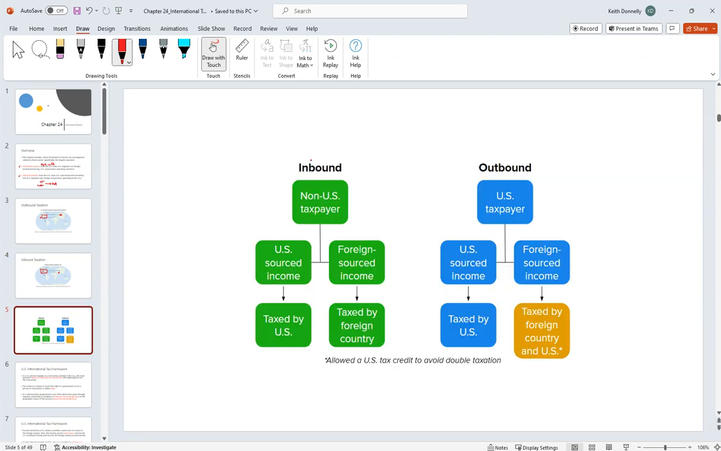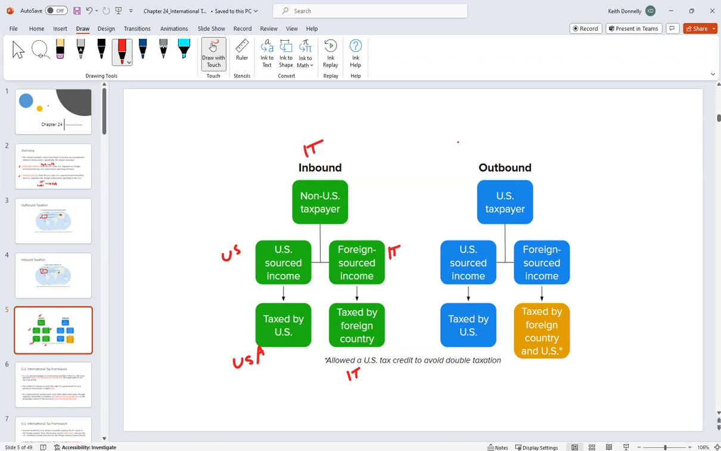With regard to inbound taxation, for that Italian coffee company, the US is going to tax any of the income earned in the USA. However, to the extent we have foreign source income, say they have income in Italy just from selling their coffee there, that's going to be taxed by Italy. In other words, the US isn't going to touch their stuff over in Italy.